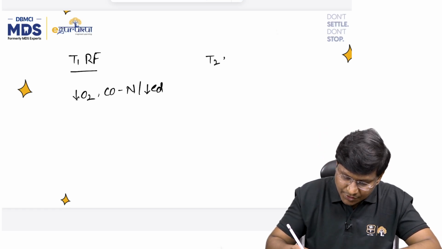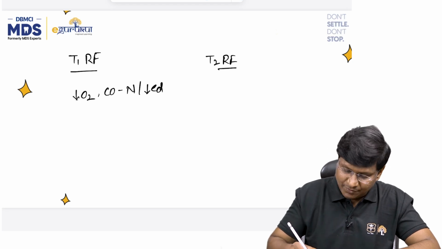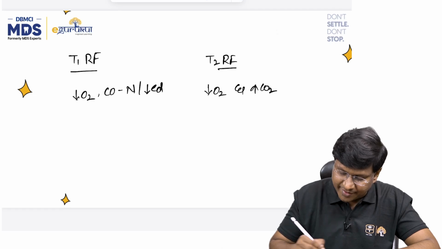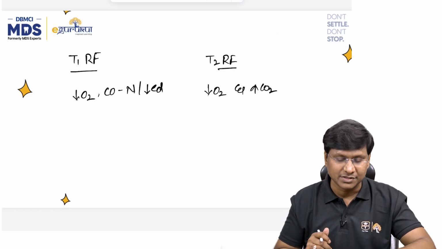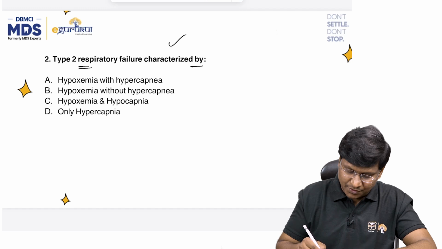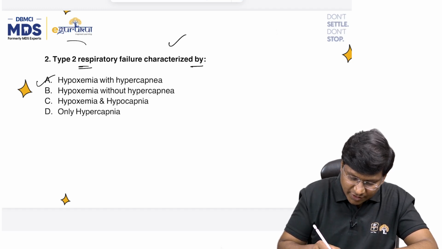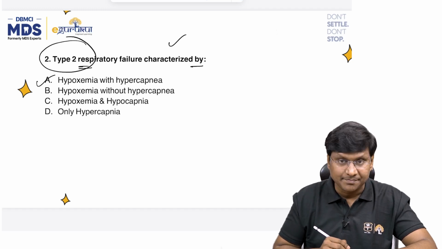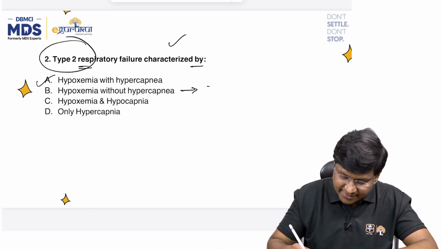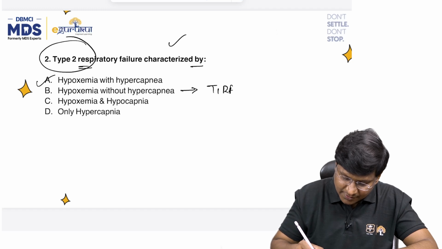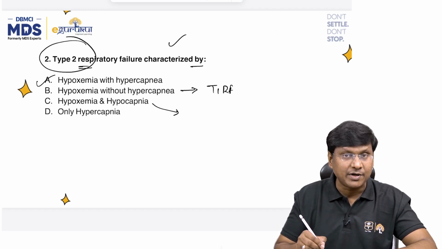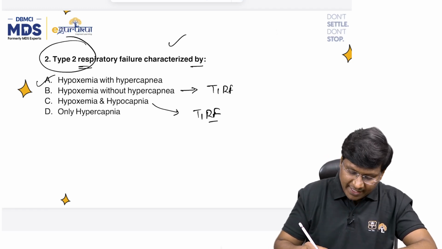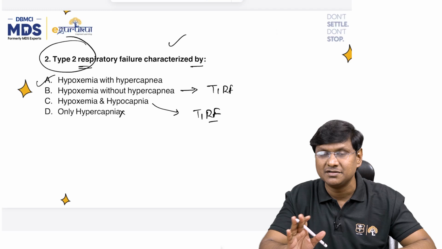Whereas in type 2 respiratory failure, they will have hypoxemia and there will be an increase in the carbon dioxide levels. There will be hypercapnia in the individual. So among the options given, hypoxemia and hypercapnia is suggestive of type 2 respiratory failure. Option B and option C, hypoxemia without hypercapnia, can be there in type 1 respiratory failure. And hypoxia with hypocapnia can also be there in type 1 respiratory failure. Only hypercapnia is not the feature of any of the respiratory failures.